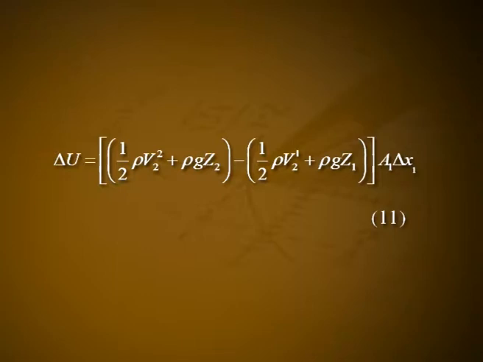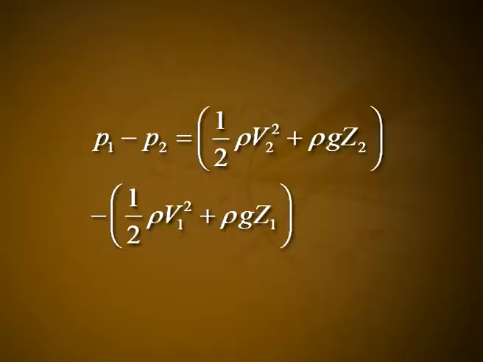Since we have assumed an incompressible fluid, the density of the fluid rho is the same everywhere and delta m may be replaced by rho A1 delta x1 for both ends. Thus, delta U is equal to (1/2 rho V2 square plus rho G Z2 minus 1/2 rho V1 square minus rho G Z1) into A1 delta x1. Let it be equation number 11.